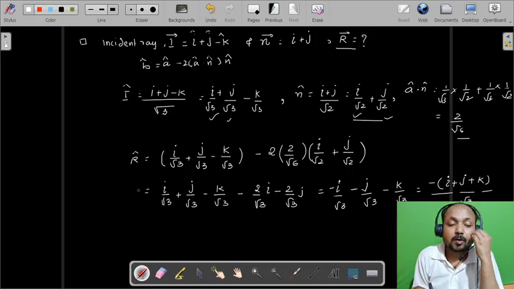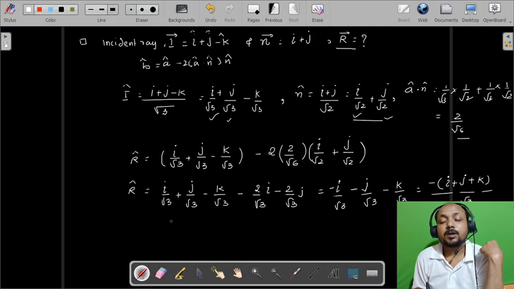This is the value of the unit vector along the r vector, that is r cap.